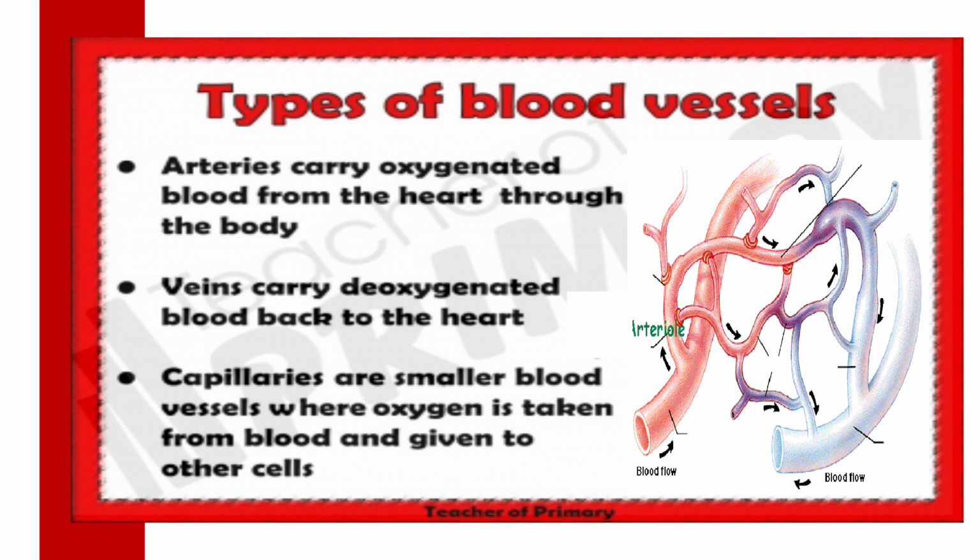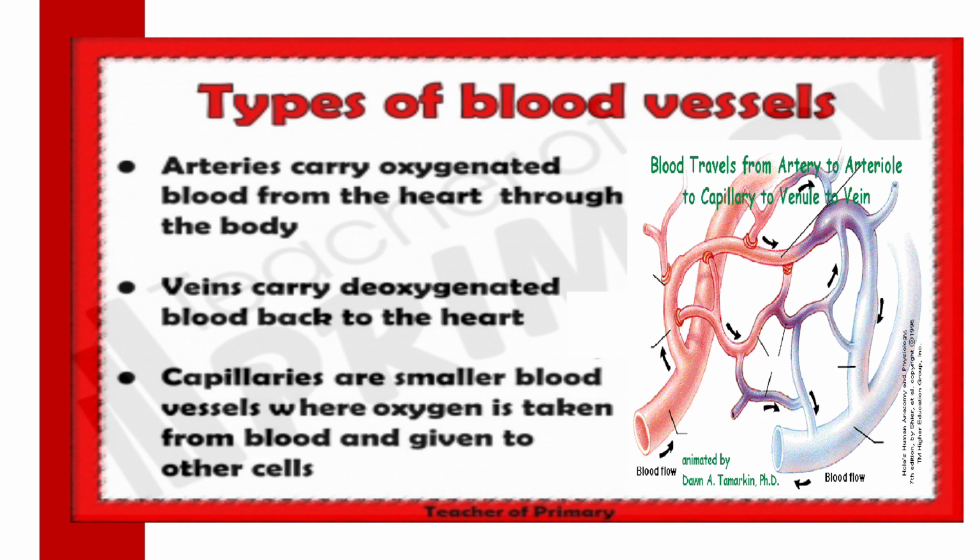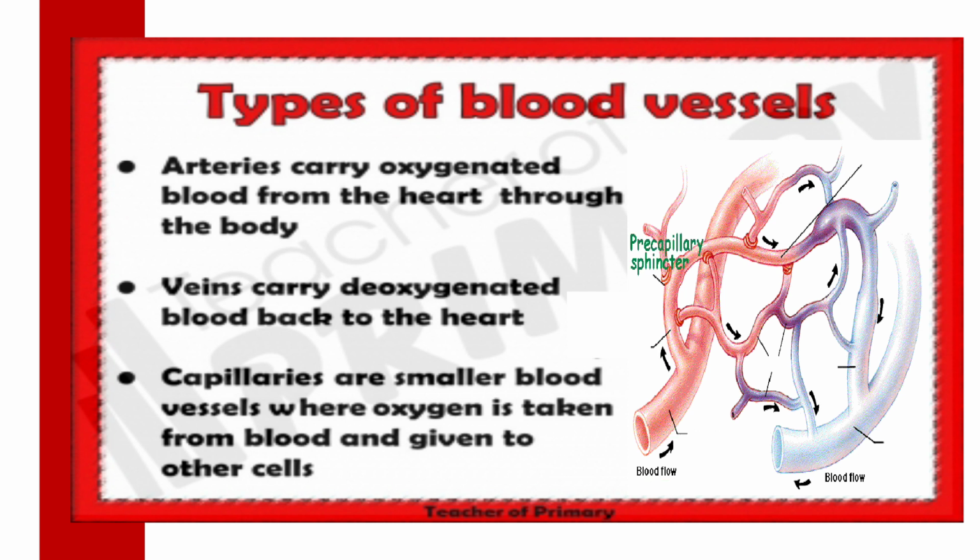The main veins are the superior vena cava and the inferior vena cava. The superior vena cava delivers blood from the head and chest area to the heart, meaning the upper half of the body. Which blood? Deoxygenated blood. The inferior vena cava will take deoxygenated blood from the lower region, from the waist to the legs.